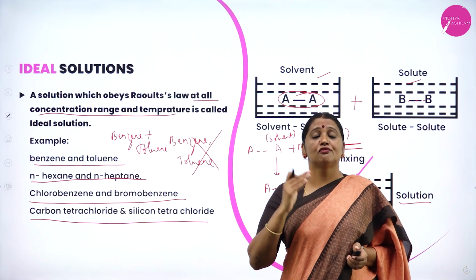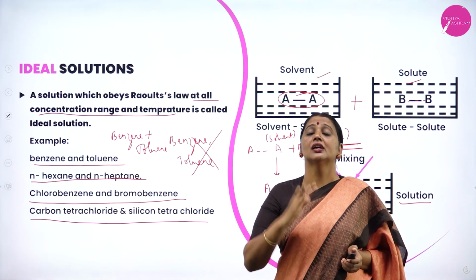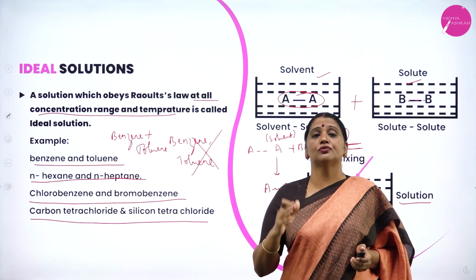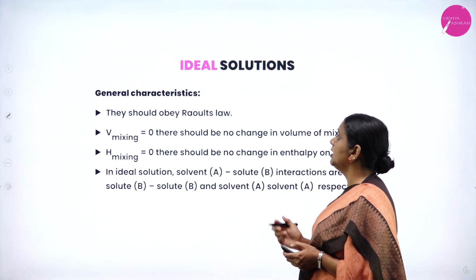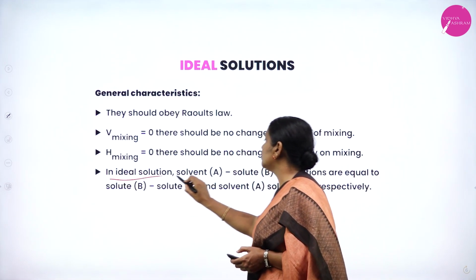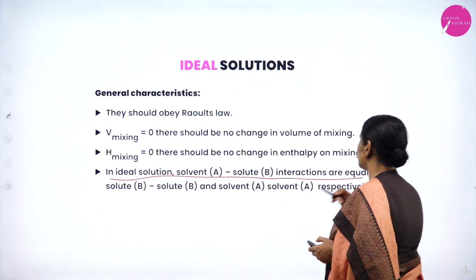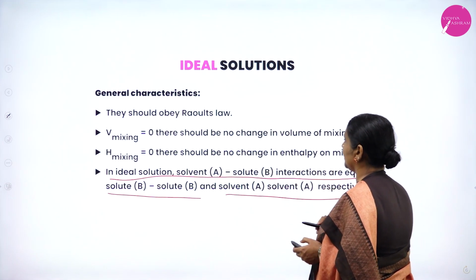Ideal solution. So in an ideal solution, the solute-solvent interactions are equal to the solvent-solvent and solute-solute interactions.